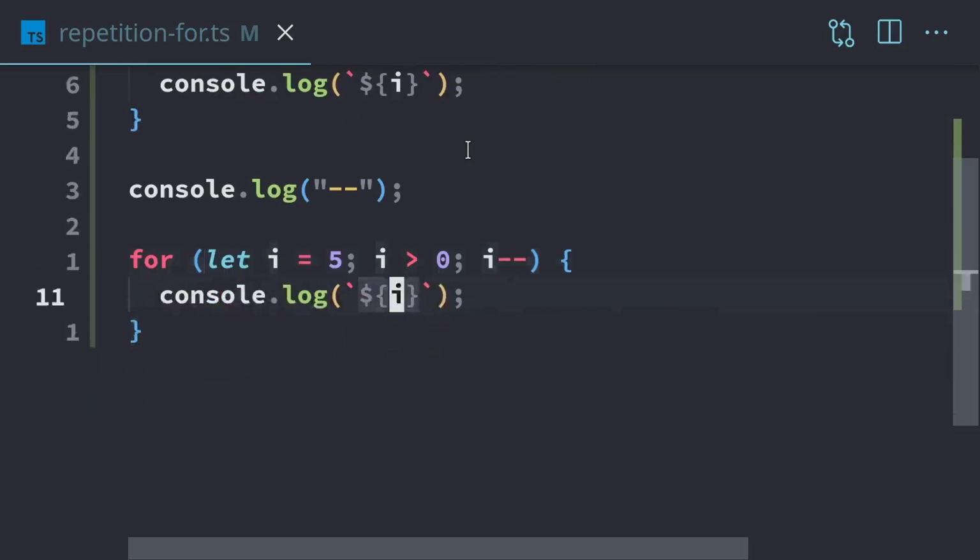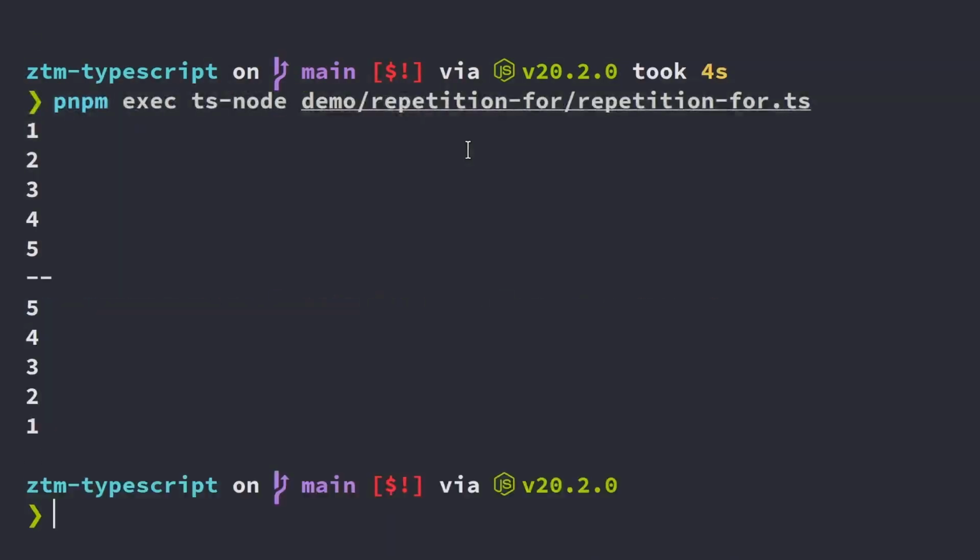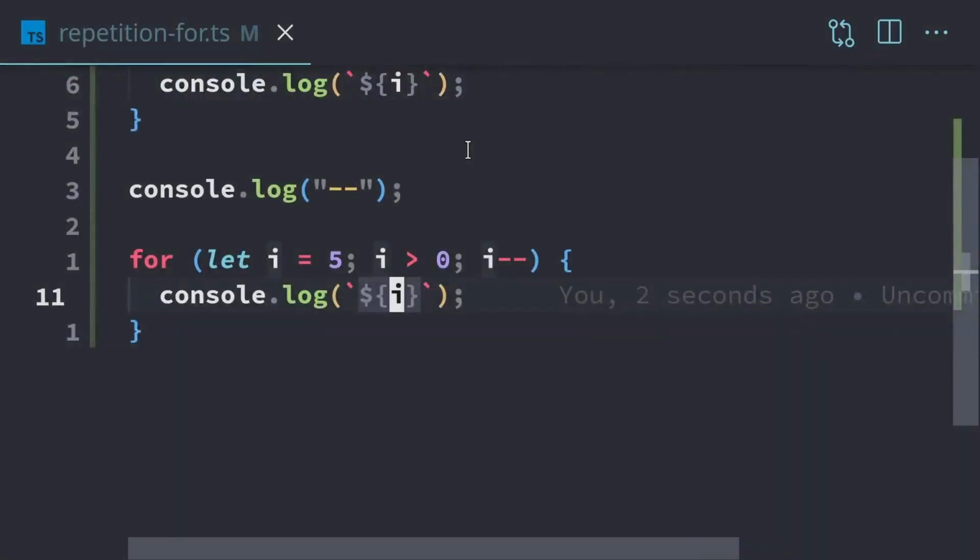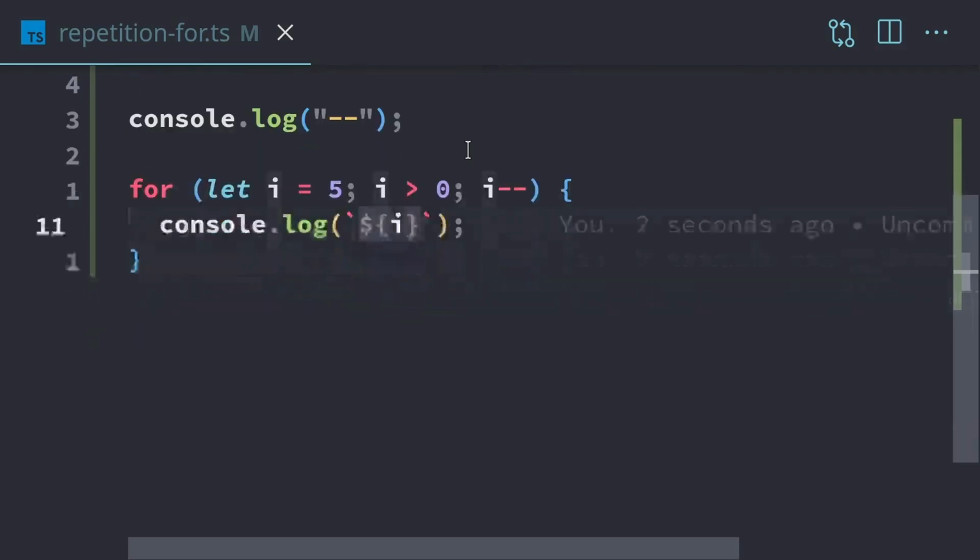So in the second loop, we're going to start at 5 and go all the way to 1, and then that loop will complete. And so there we go. So we have a first loop going 1 through 5, and our second loop going from 5 to 1. Now there's going to be many occasions where you'll run into situations that don't need to complete the entire loop. And in that case, we can actually exit early out of the loop.